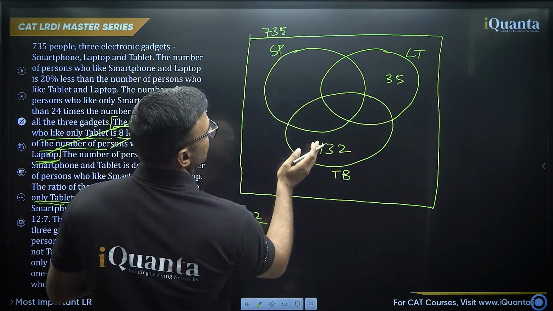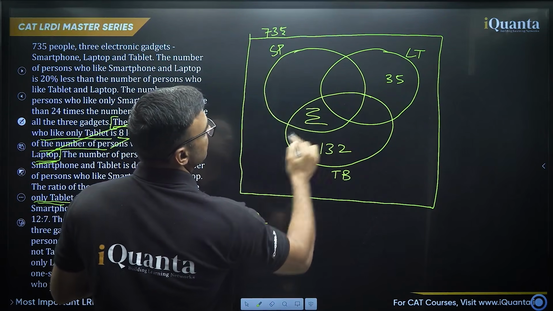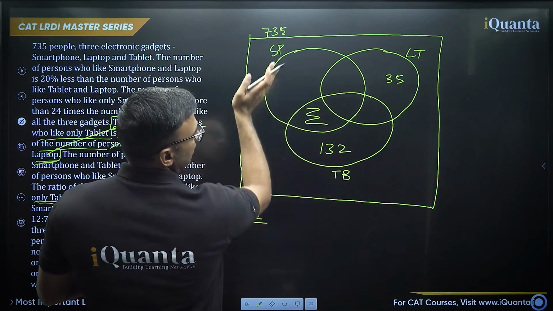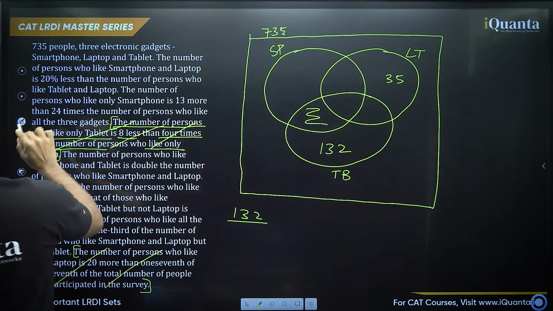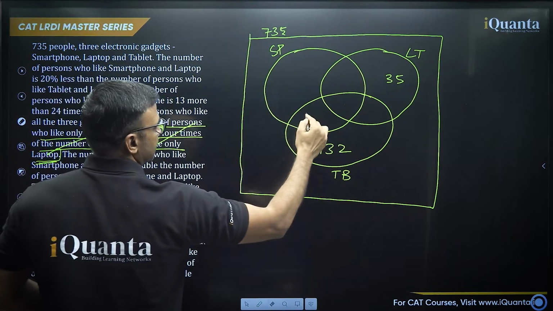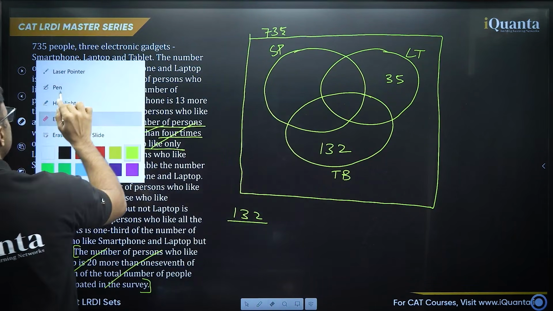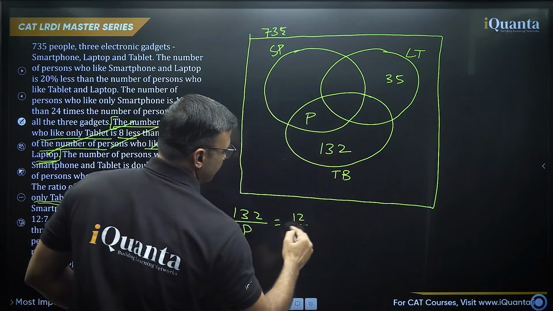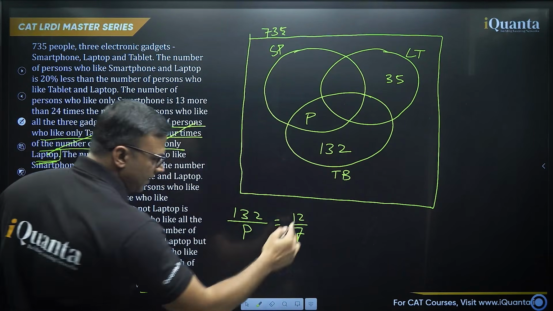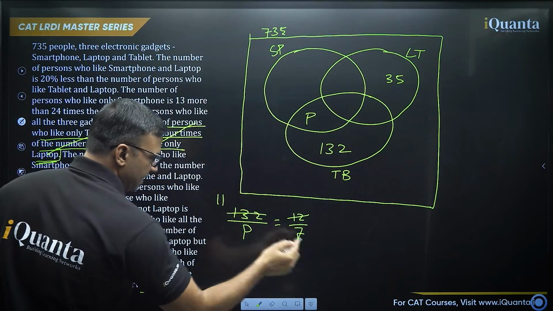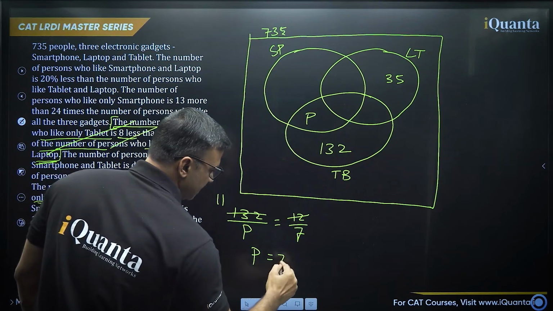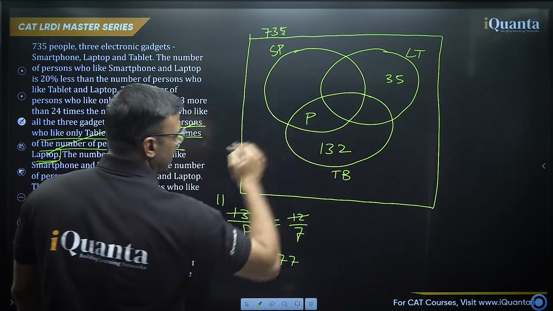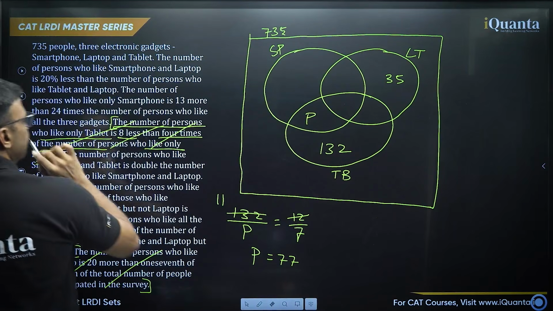That is this portion, outside laptop, common to smartphone and tablet. So if I say this value is P, then 132 upon P is 12 by 7. Wow. Now 12 cancels 132 11 times. 11 into 7 is 77. So P is 77.